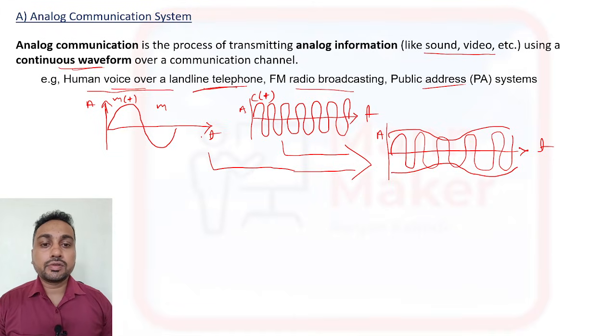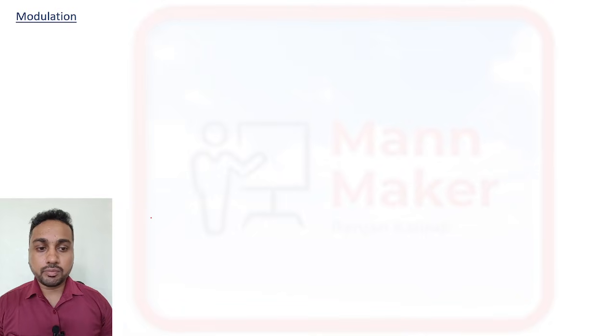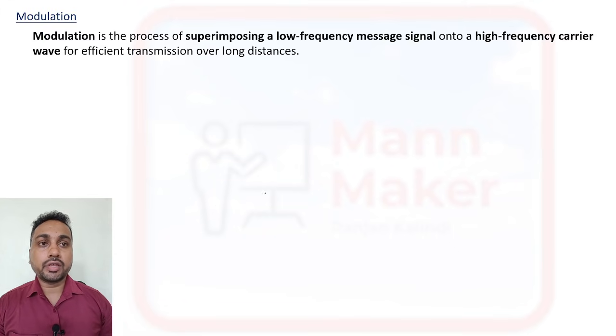All right. So basically, if we talk about modulation, what is modulation? Modulation is the process in which a characteristic of a carrier signal is varied according to the message signal. Or you can say modulation is the process of superimposing a low frequency message signal onto a high frequency wave for efficient transmission over a long distance.